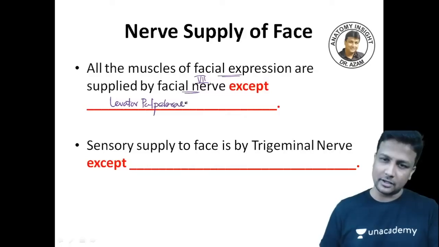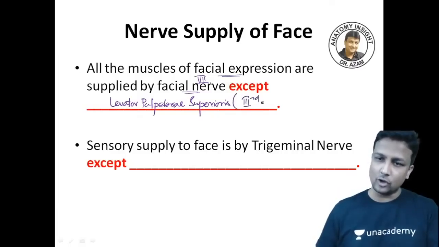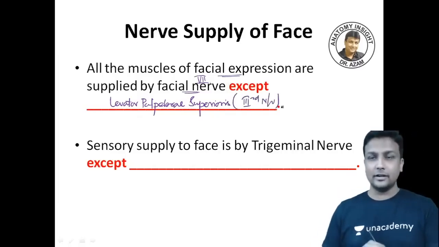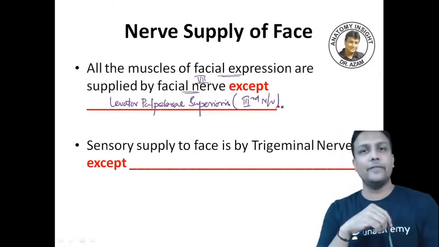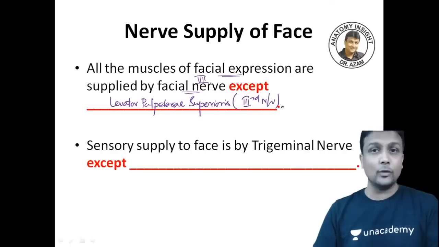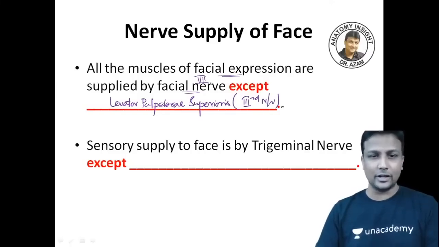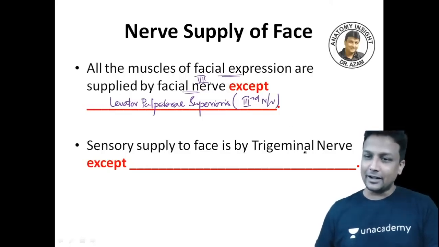Already asked in the MC exam. Take care about that one, guys. Levator palpebrae superioris muscle will be supplied by your 3rd cranial nerve, that is your oculomotor nerve. It's a direct question, guys, remember. So all the muscles of the face will be supplied by the facial nerve, except for which one? The levator palpebrae superioris, and that will be taken care of by your 3rd nerve, the oculomotor nerve. Now welcome to sensory supply to the face. The sensory supply to the face will be by the trigeminal nerve.